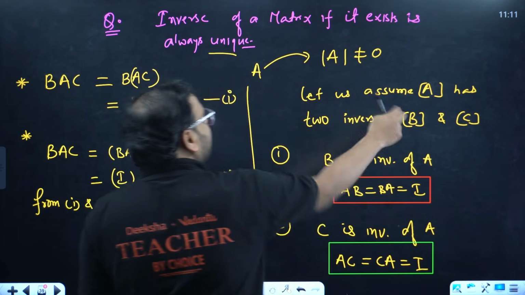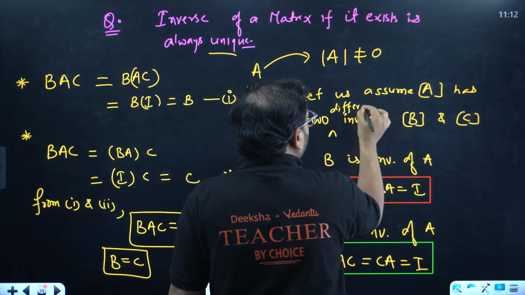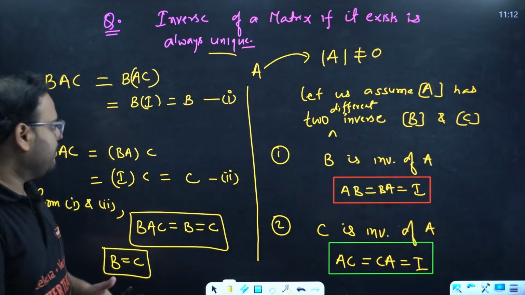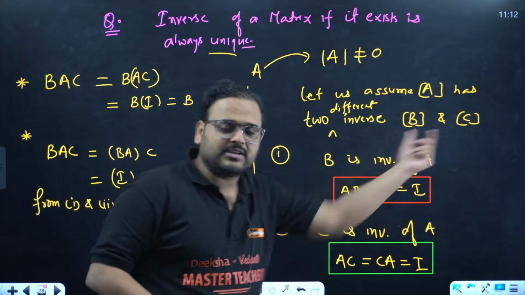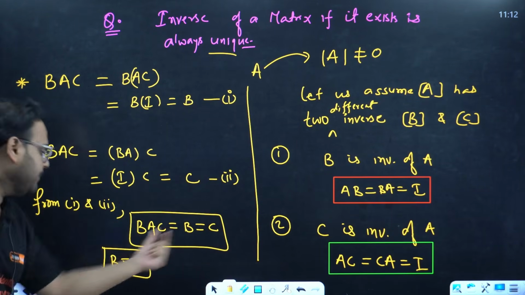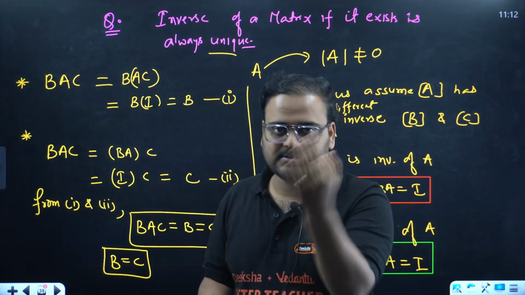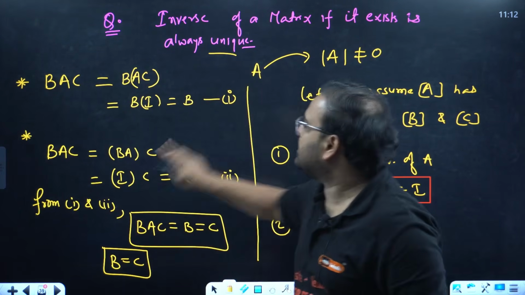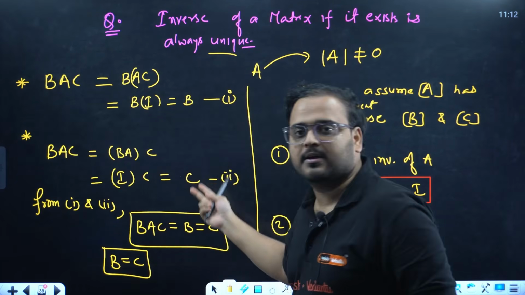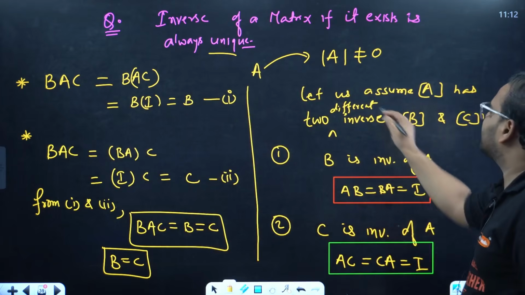Let us assume A has two different inverses, B and C. That is not possible, because even when I took two different inverses and applied the condition for inverse of matrices, I end up with B and C being equal, because BAC is the product of three matrices. The same value comes out equal to matrix B as well as C. If BAC equals B and BAC equals C as well, then B and C must be equal. So what we assumed in the beginning as different is wrong.